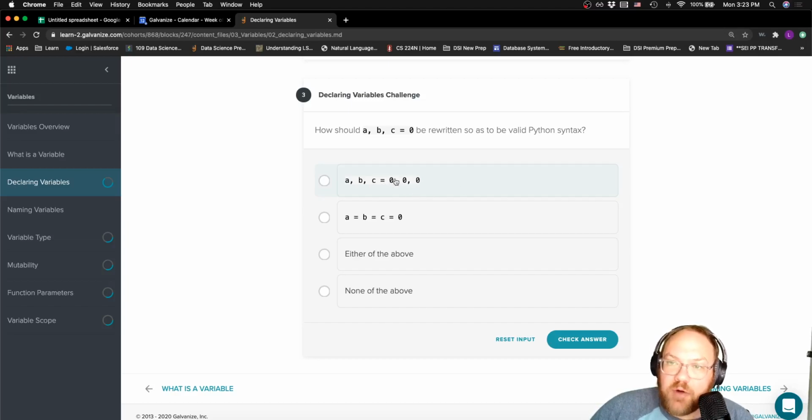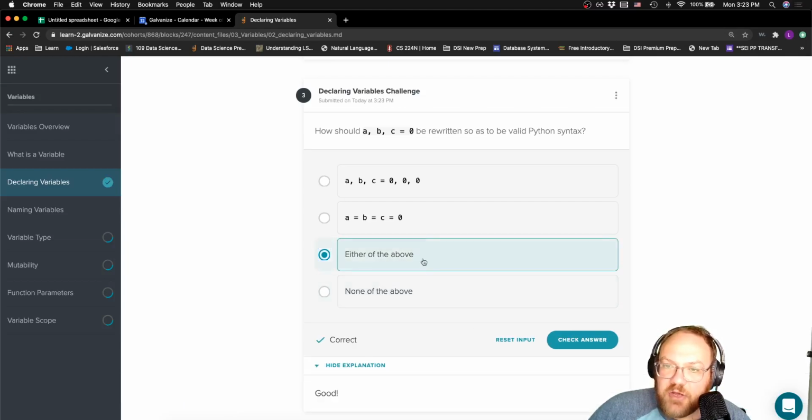That's valid, right? 0 goes to A, 0 goes to B, 0 goes to C. We could also say A equals B equals C equals 0. Let's look at our other options, either of the above or none of the above. Well, I know one of them is valid, so let's go ahead and check if it's either of the above. And we can see that it is either of the above. You can do this either way.